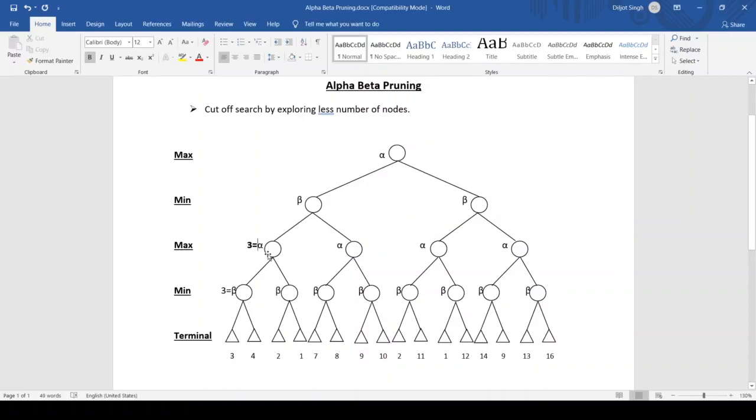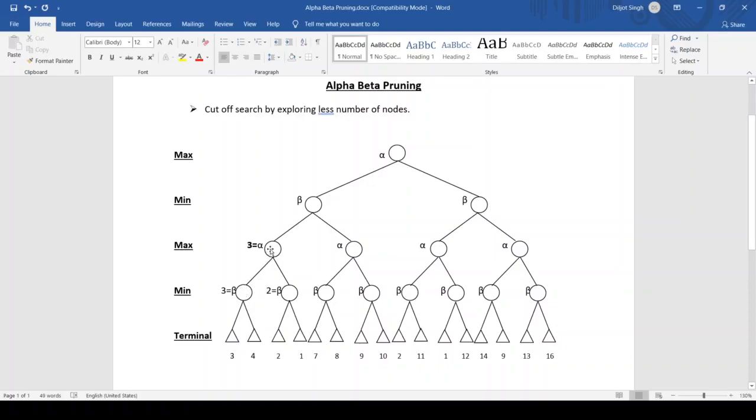Now we'll again go to this node, and here the min value by traversing these nodes: first we put beta equals 2 by traversing this node, right? So the min value of beta here is 2, and here we need the max value. So we will compare 3 with 2.